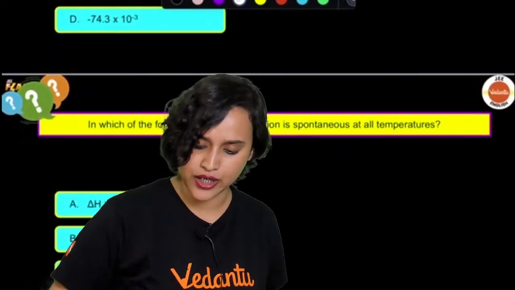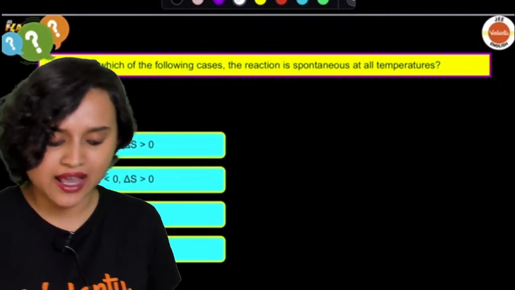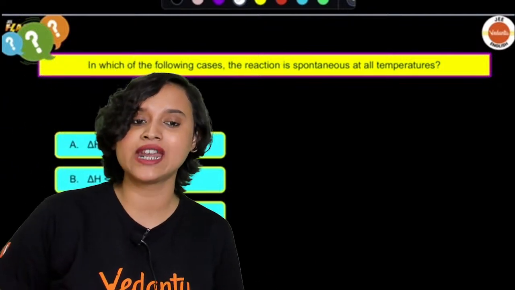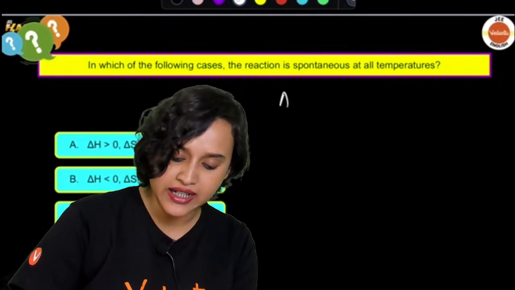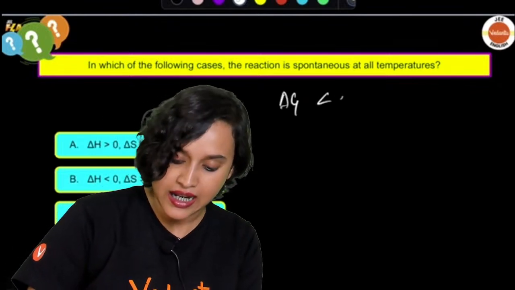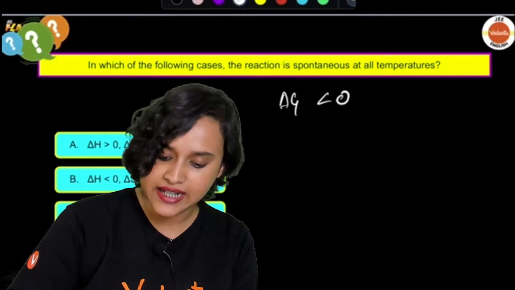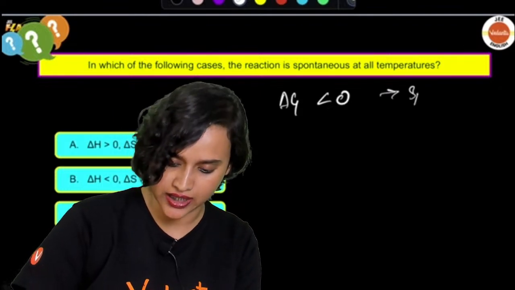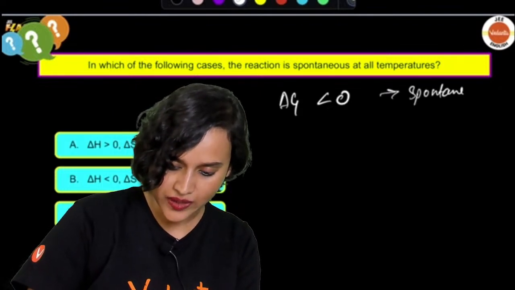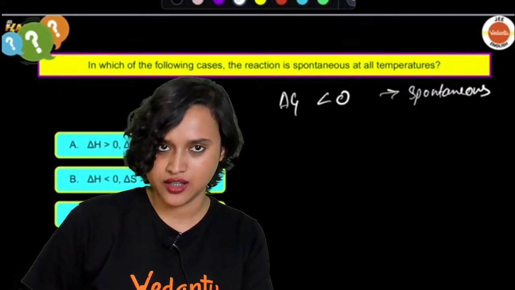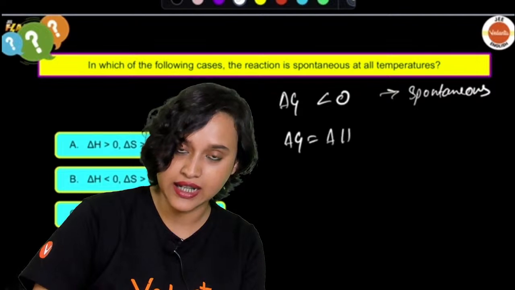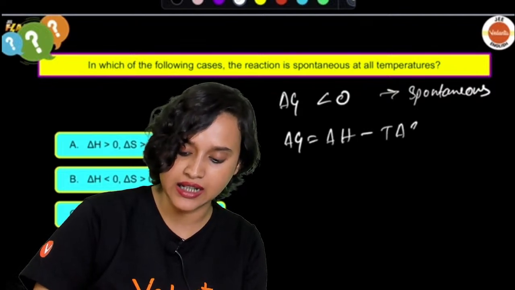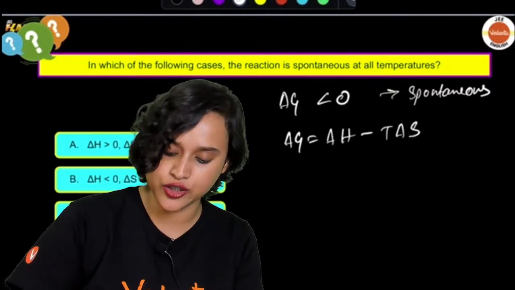Okay, next question. In which of the following cases is the reaction spontaneous at all temperatures? Now we know that when delta G is less than 0, that is, when it is negative, that is when it is spontaneous. We all know that delta G is equal to delta H minus T delta S. Now when is delta G going to be negative?